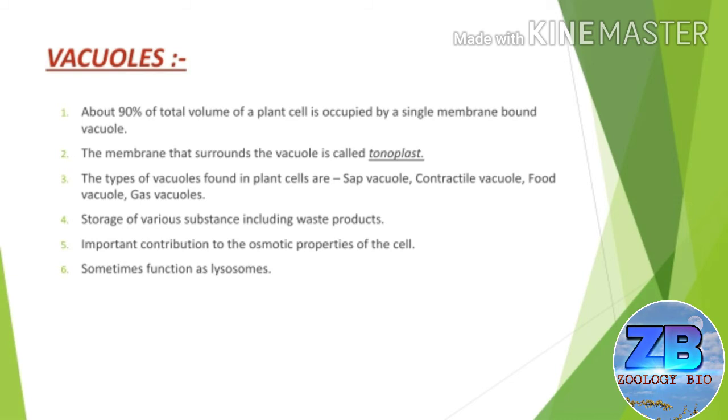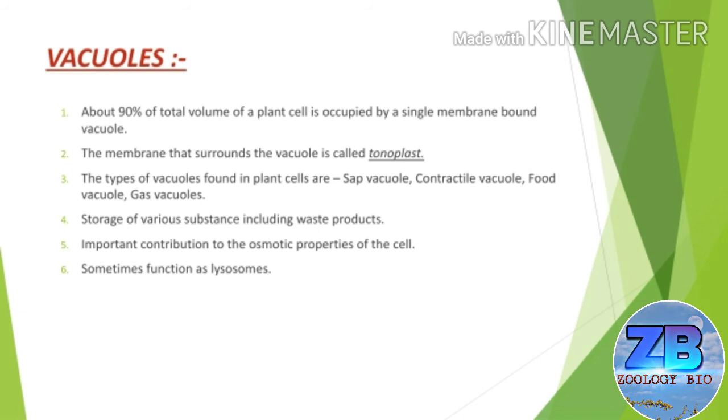The types of vacuoles found in plant cells are: number 1, sap vacuoles. It contains dissolved salts and helps to maintain osmotic and turgor pressure. Number 2, contractile vacuoles. It helps in osmoregulation and excretion. Number 3, food vacuole. These are formed by engulfing the food particles. Thus, they contain hydrolysis along with food.